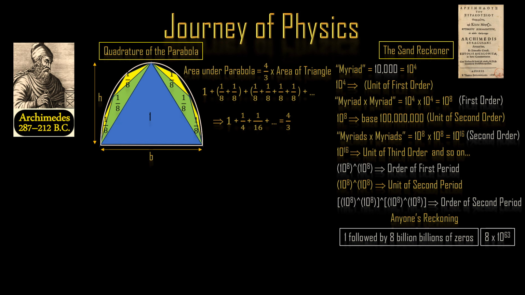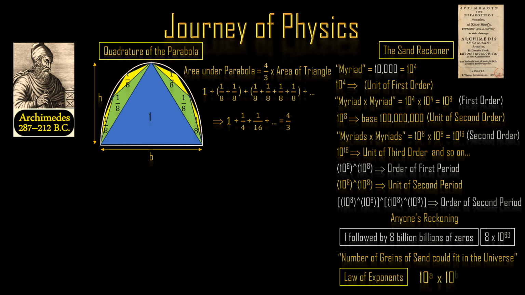He argues in this work that this number is large enough to count the number of grains of sand which could be fitted into the universe, which is the reason it is called The Sand Reckoner. He also discovered and proved the law of exponents, 10^a times 10^b equals 10^(a+b), necessary to manipulate the powers of 10.